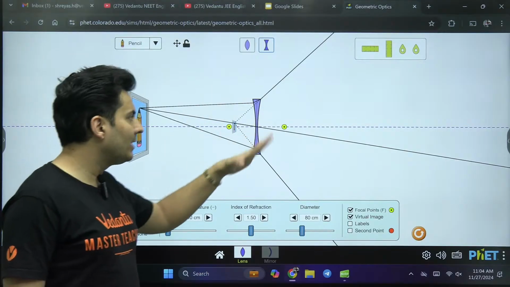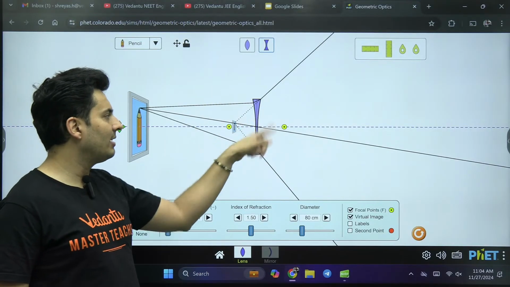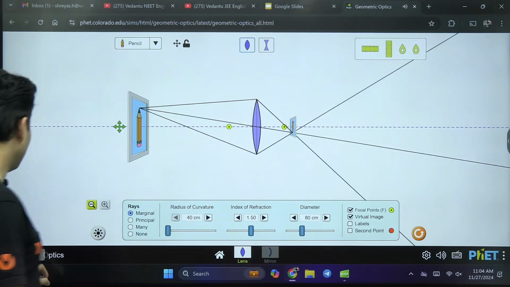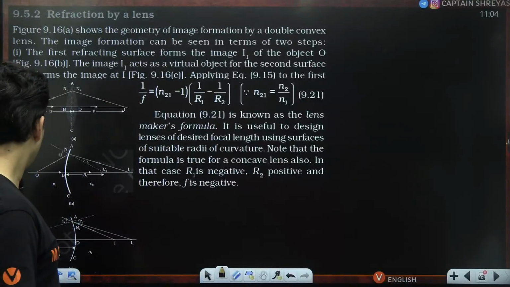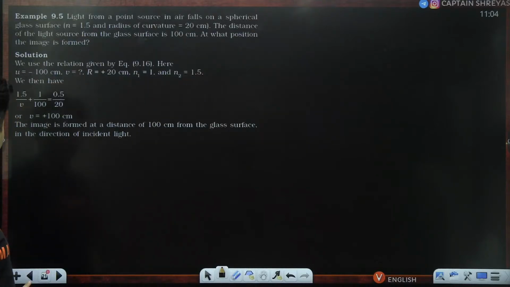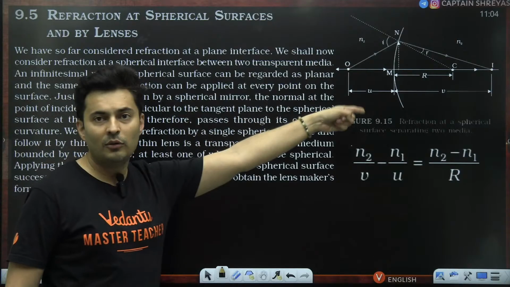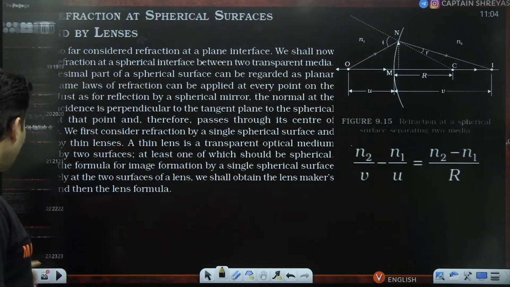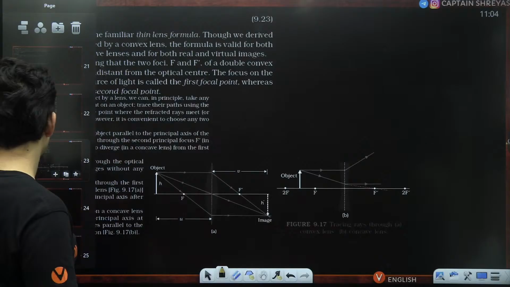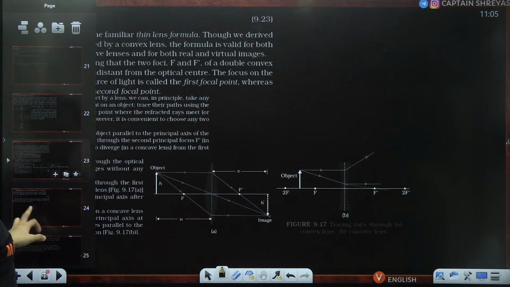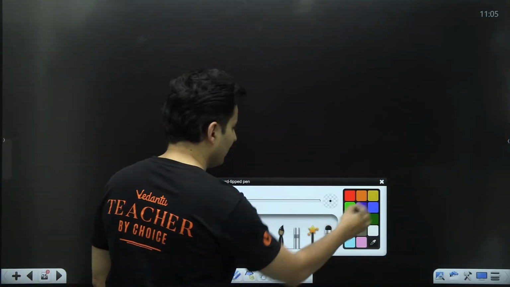And in these kinds of lenses, you will see there are two surfaces where the light will refract. So there are two refractions happening, and that is why this has been kept after the single curved surface refraction discussion. We had discussed that formula and phenomenon, so this has been kept after that. So what exactly happens? What's the formula like, and what are the different magnification formulas, etc.? See, let me tell you very clearly over here.